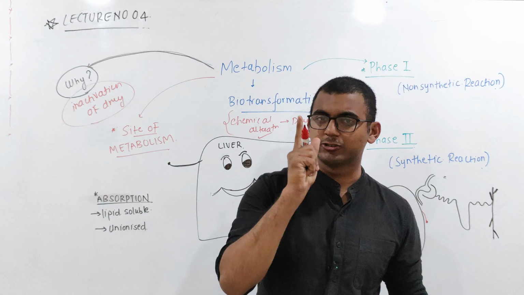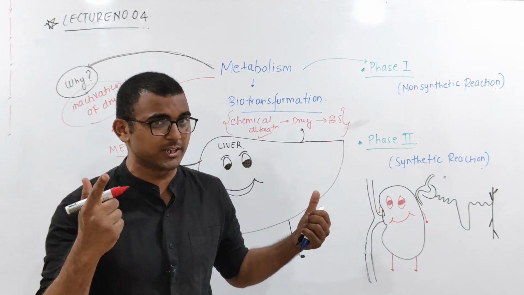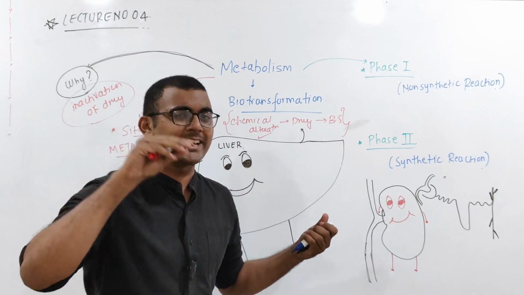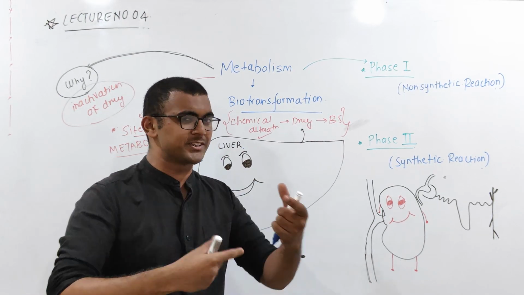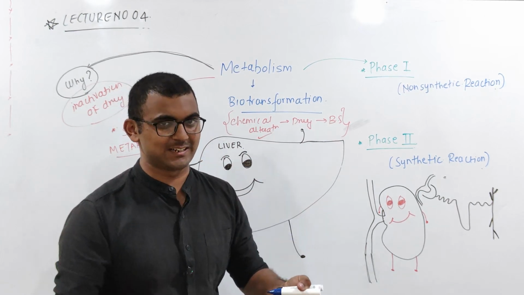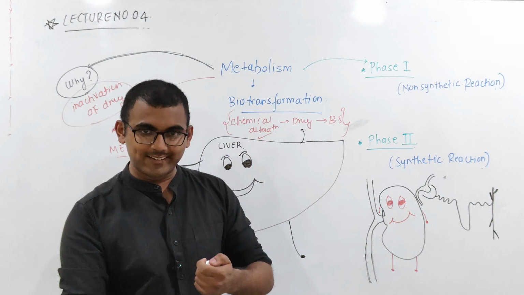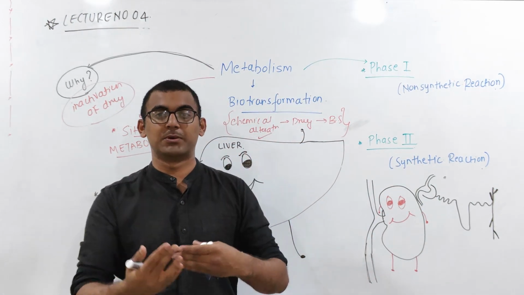Metabolism generally happens in, my friends, you remember the bartender which I was talking about in the story? What is the bartender doing? Depending on the various enzymes, he's going to make different drinks, right? Similarly, this liver is having different enzymes, and these enzymes help in the metabolism.